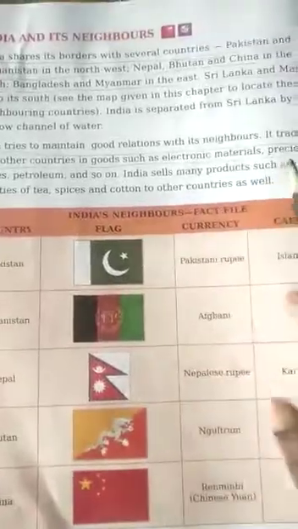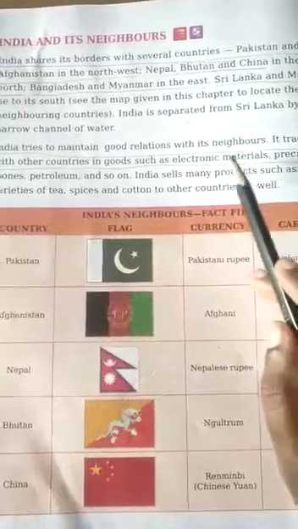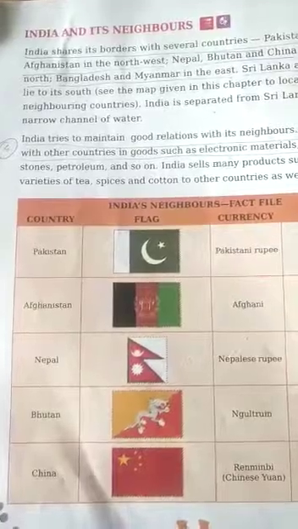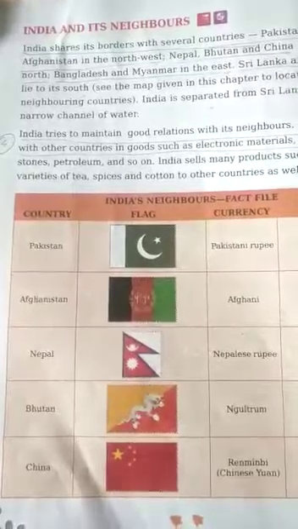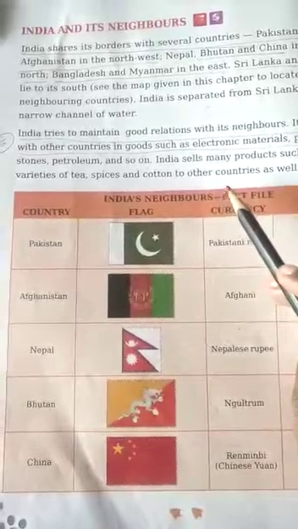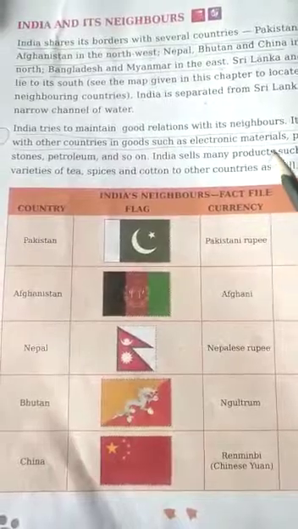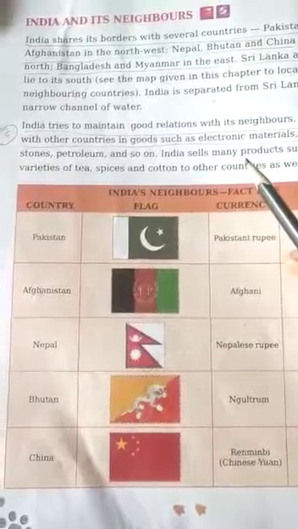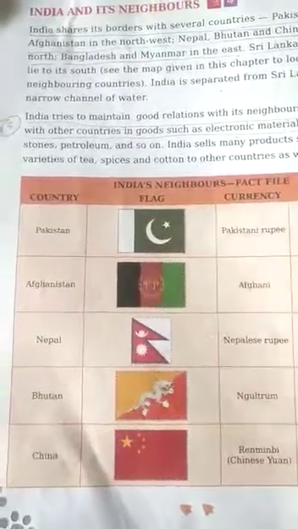So in this way, India and other countries have very good relationships.